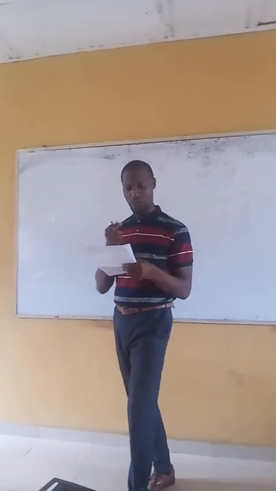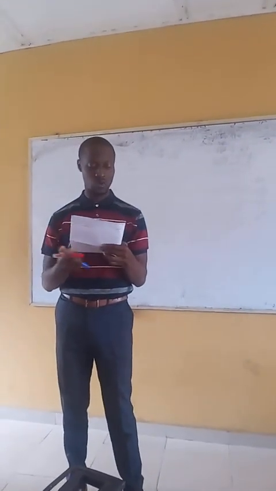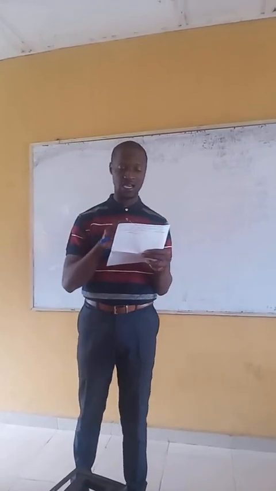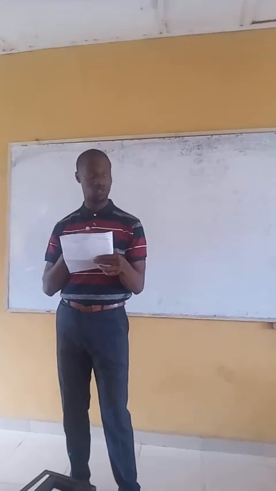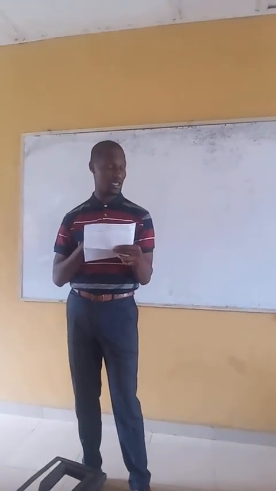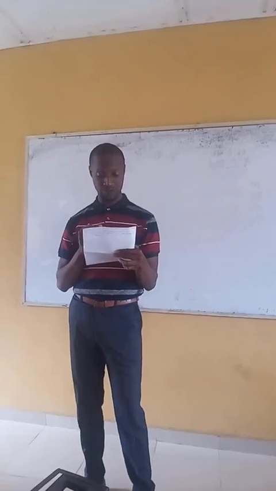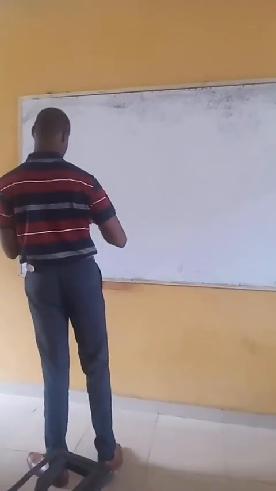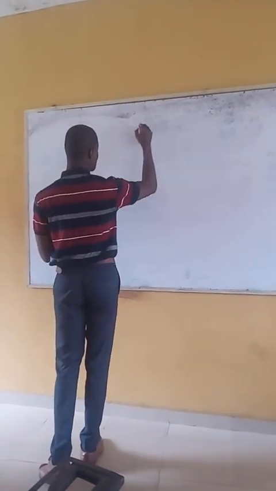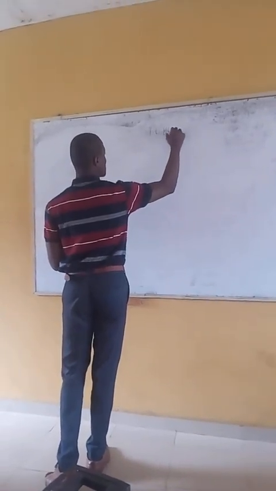Now, number 2, peptic ulcer disease develops when aggressive factors like dash dash dash dash outweigh defensive factors like dash dash dash. So what we need to do is mention the aggressive factors that would trigger PUD. In your aggressive factors, you should have H. pylori, you should have NSAIDs, you should have acid, that is gastric acid, and you should have pepsin. So these are some of the aggressive factors that would trigger it.